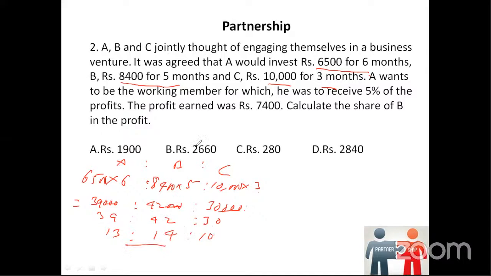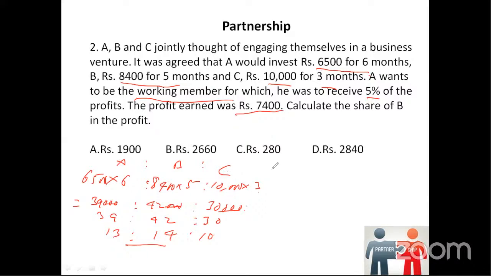Now there is one more twist here in the question. It says A wants to be the working member, for which he was to receive 5% of the profits. Although his investment is only so much, because he is a working member, he wants to take extra profit, 5% of the profit. The total profit is given as 7,400.